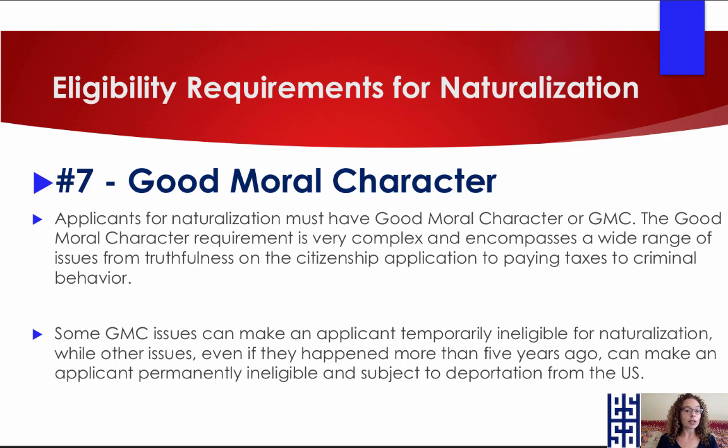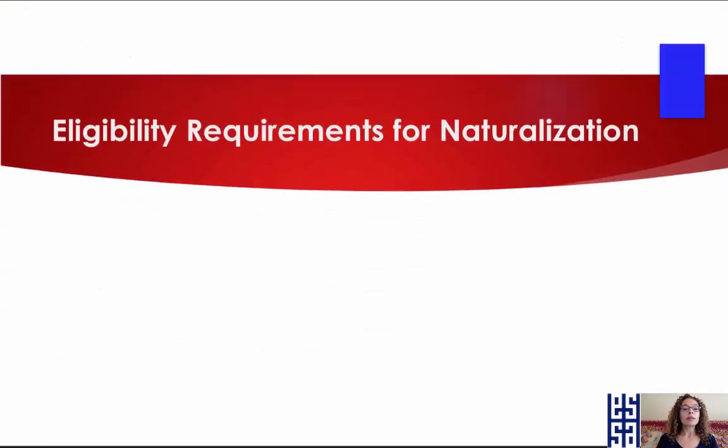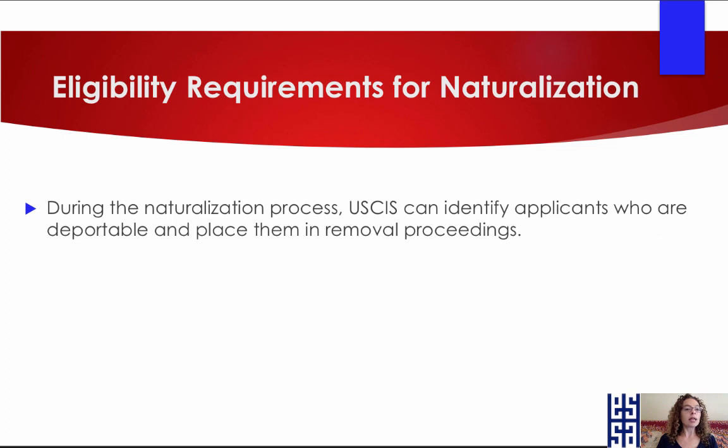Some good moral character issues can make an applicant temporarily ineligible for naturalization, and other issues, even if they happened more than 5 years ago, you'll see the words "has this ever happened" on the application, can make an applicant permanently ineligible and subject to deportation from the U.S. So this is super, super duper important right here. During the naturalization process, USCIS can identify applicants who are deportable and place them in removal proceedings.